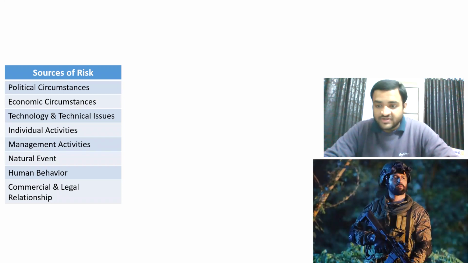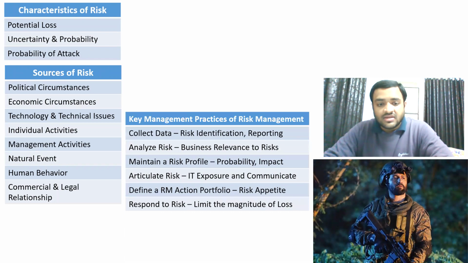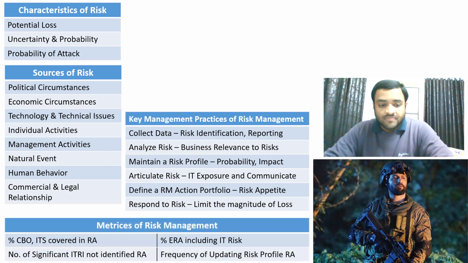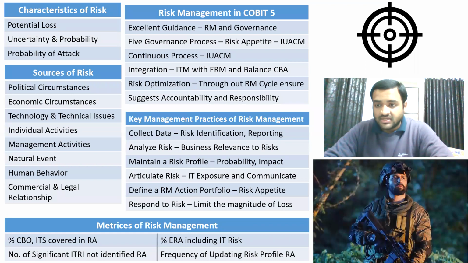These are the sources of risk. He will keep an eye on those. He will analyze each and every source of risk. He knows the characteristics of risk. He will conduct these key management practices. And these are the metrics of risk management. He will measure the efficiency of his work using these metrics. Remember this symbol again.